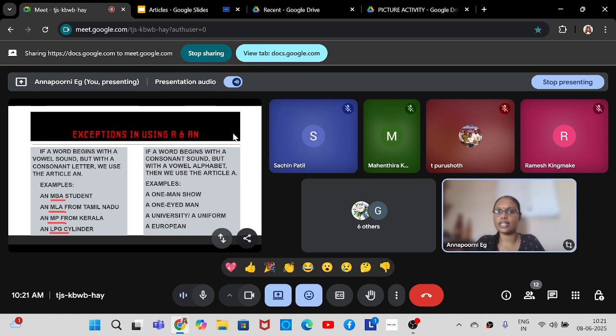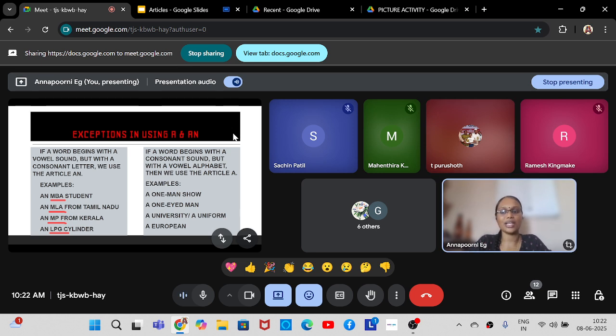What is LPG cylinder? The one that we use in our households. The gas cylinder that we use in our house is LPG. What is the full form for LPG? Liquefied petroleum gas. Excellent. Very good. Liquefied petroleum gas. Okay. Now what is the full form of MLA? Anyone? Member of Legislative Assembly. Very good. MP? Yes, Purushottam. Member of Parliament.